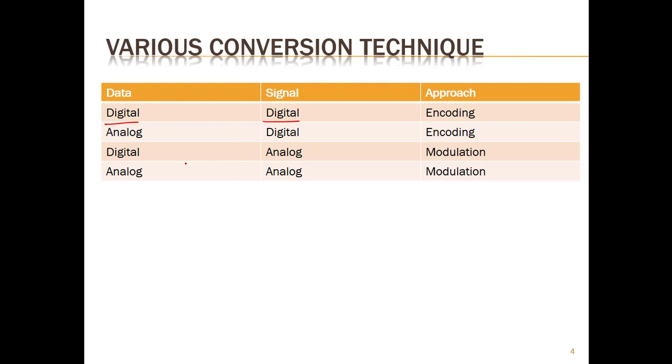The third conversion technique is known as modulation, which is digital to analog conversion, where digital data is converted into analog signals and analog signals will be transmitted from one end to other end. The last type of conversion technique is analog to analog conversion, which is known as analog to analog modulation.